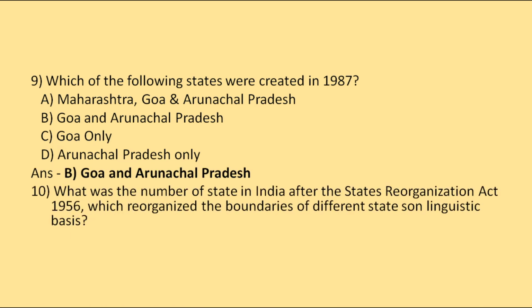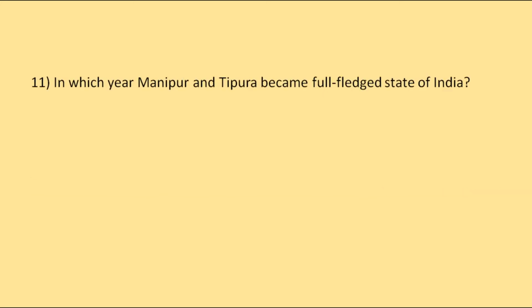Then we have, what was the number of states in India after the States Reorganization Act of 1956, which recognized the boundaries of different states on a linguistic basis? Options are 13, 14, 15 or 20. So as of 1956, the Indian Union had 14 states and 6 union territories. Then we have, in which year did Manipur and Tripura become full-fledged states of India?